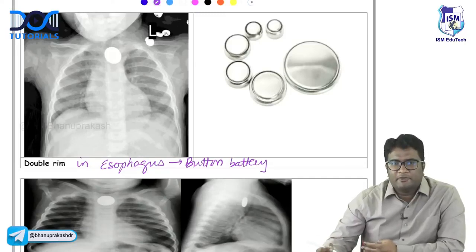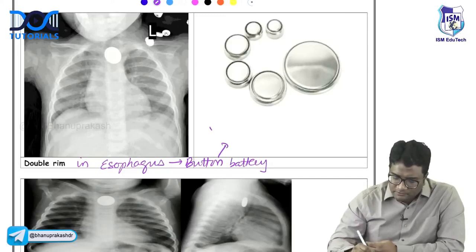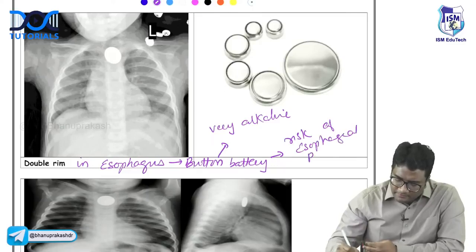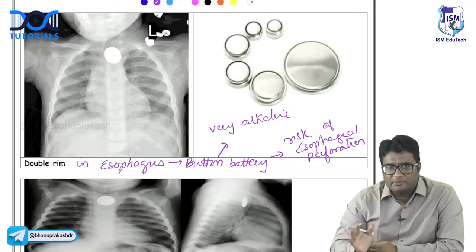Right? And button battery is an important emergency. It's very, very alkaline, and it can have risk of esophageal perforation. So whether it is symptomatic or asymptomatic, if you see a button battery in the esophagus, it should be removed.